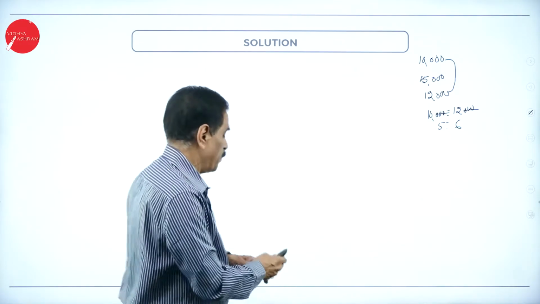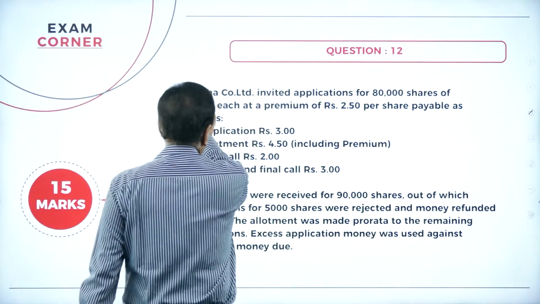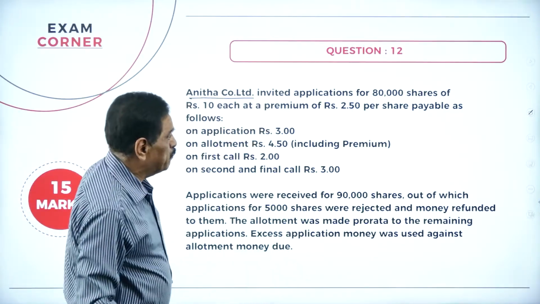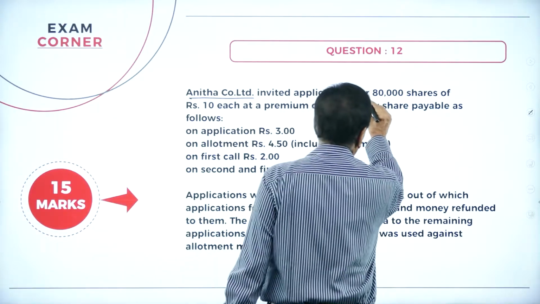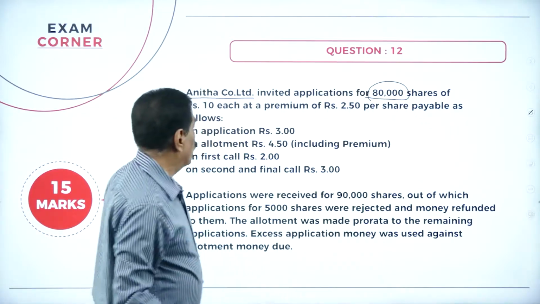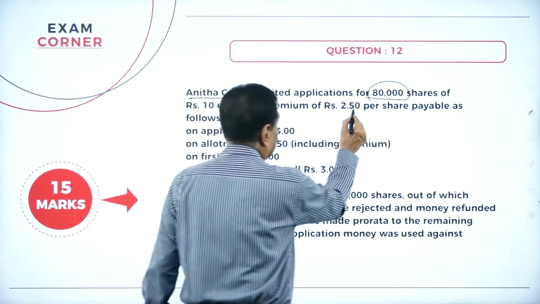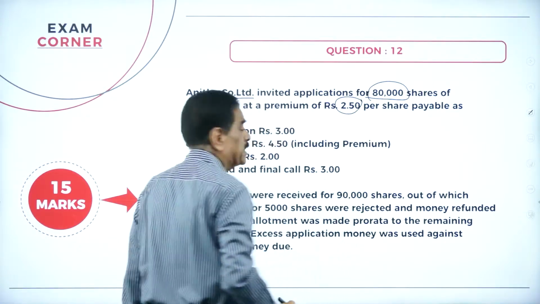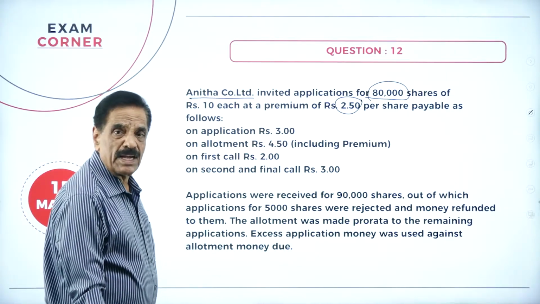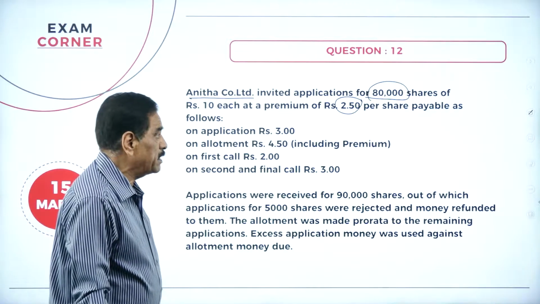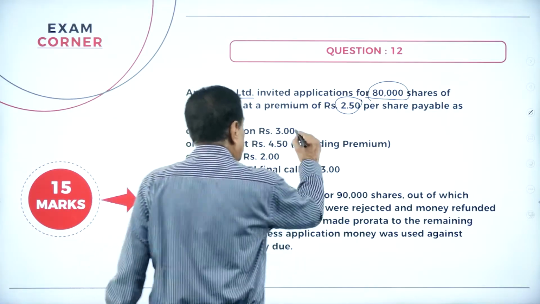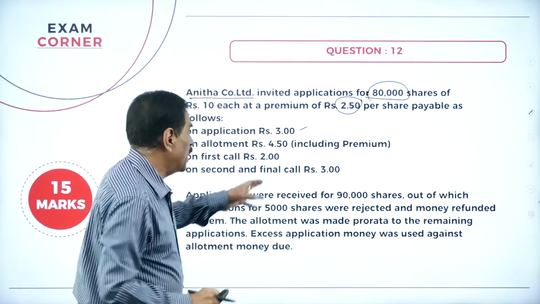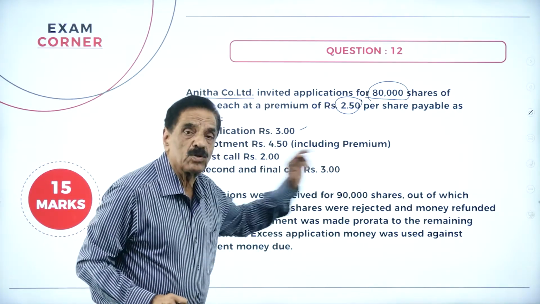So we'll go through the problem now. Anita Company Limited invited applications for 80,000 shares of rupees 10 each at a premium of 2 rupees 50 paisa. What's the real value? 10 rupees. The extra money is 2 rupees 50 paisa. Share payable: on application, he has to pay 3. On allotment, 4 rupees 50 paisa, including the premium.